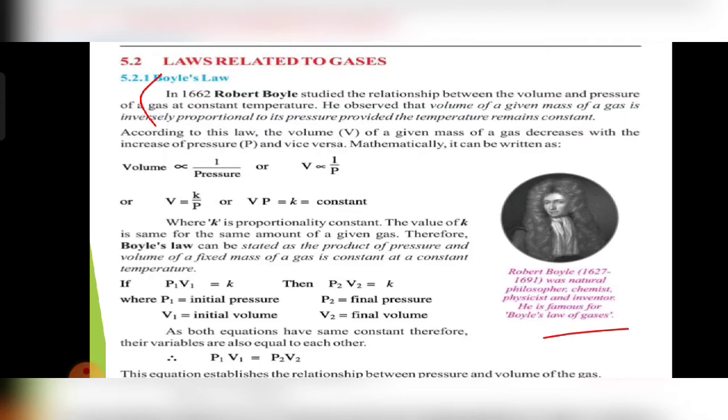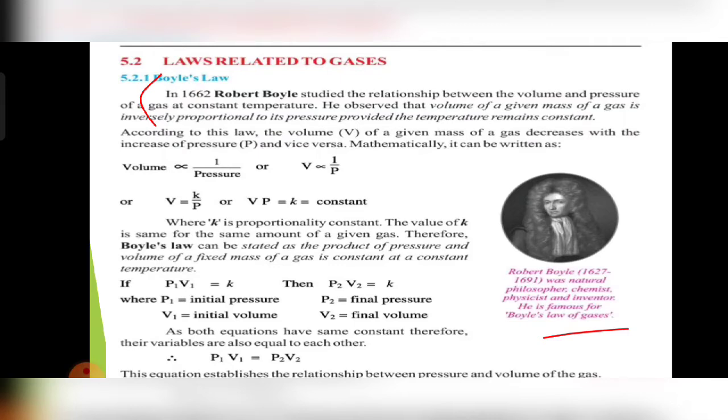Mathematically, it can be written as volume is inversely proportional to 1 over P, and V is equal to K over P. When we remove the proportionality sign, we replace it with K, which is also called the proportionality constant. The value of K is the same for the same amount of a given gas. Therefore, Boyle's law can be stated as: the product of pressure and volume of a fixed mass of a gas is constant at constant temperature.